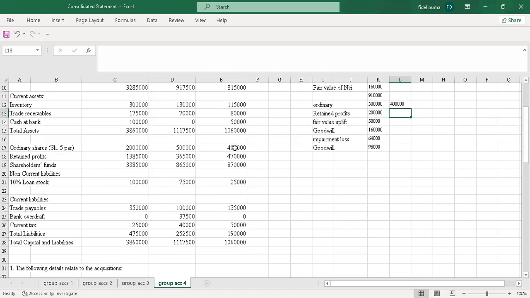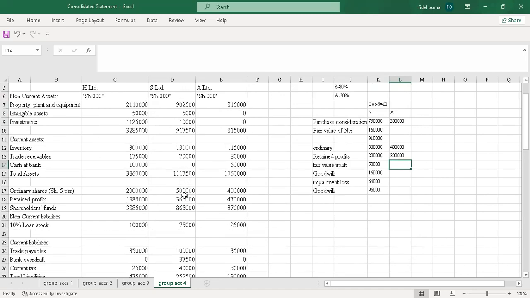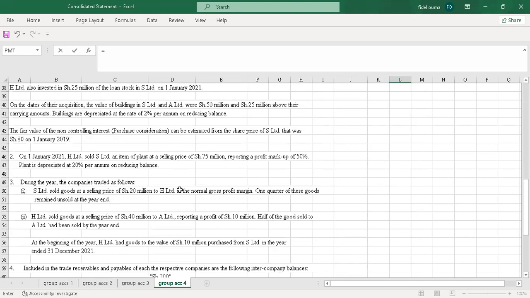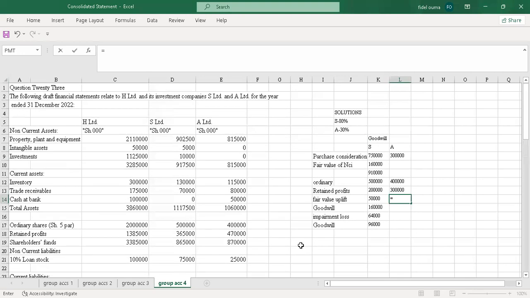Then I go to retained profit and pick the one at acquisition, this one. Then I'll have the fair value uplift. We were told that the value of the building was 25 million above its carrying amount at acquisition, so I write 25,000.